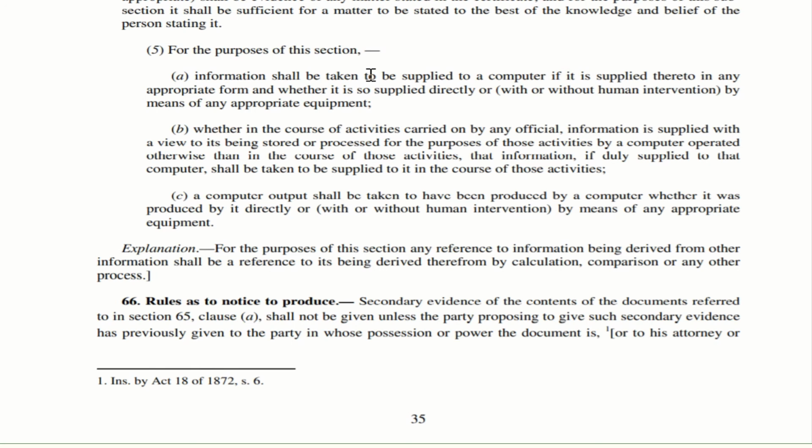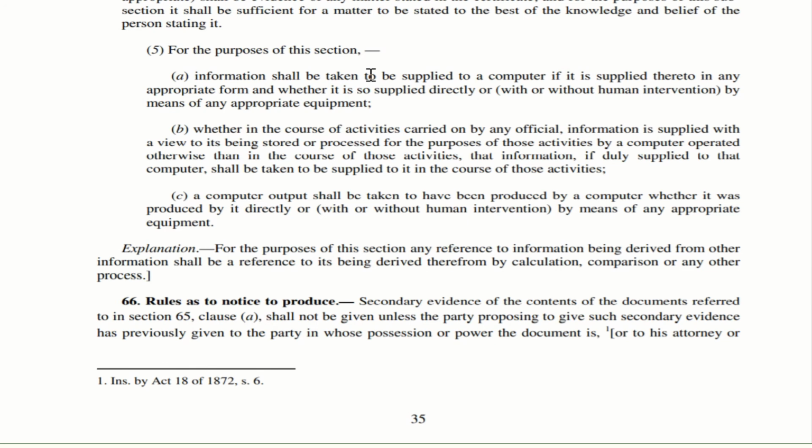And whether it is so supplied directly or by means of any appropriate equipment. So in some cases where human voices are considered, where you say something and it is being recorded, even that is considered to be an input.